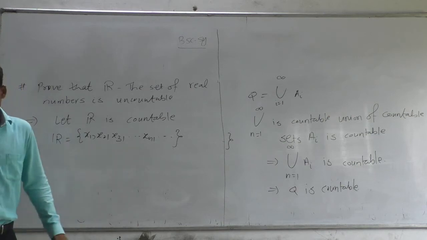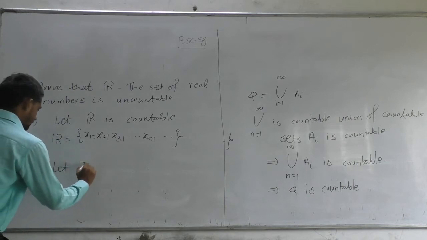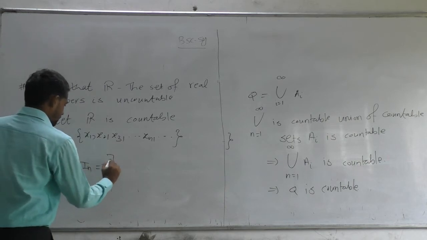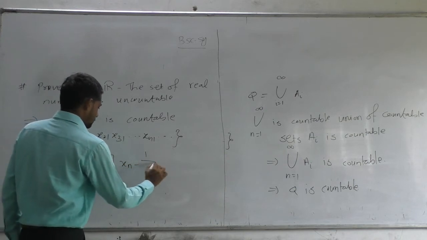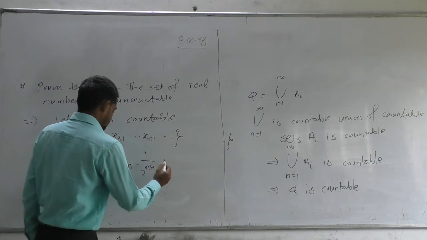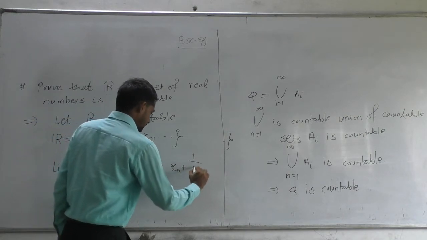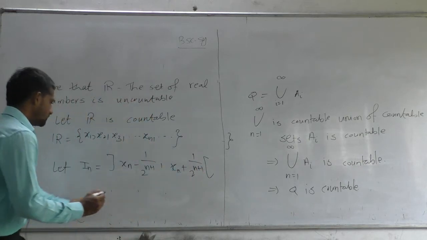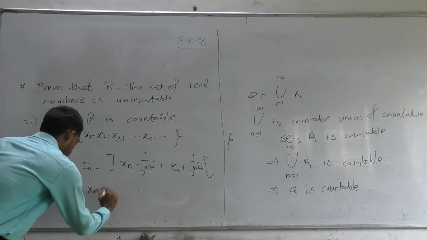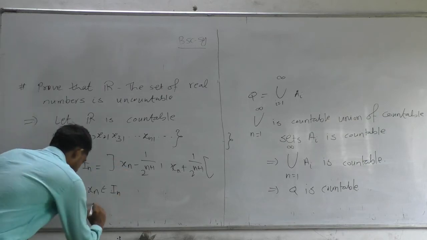Now consider the set In. Let In be the open interval from xn minus 1 by 2 raised to n plus 1 to xn plus 1 by 2 raised to n plus 1. Here observe that xn belongs to In.